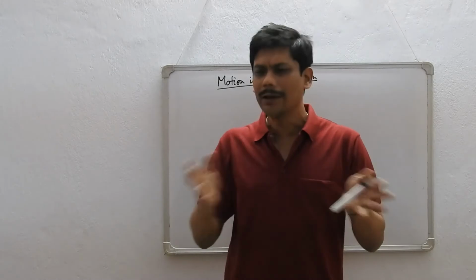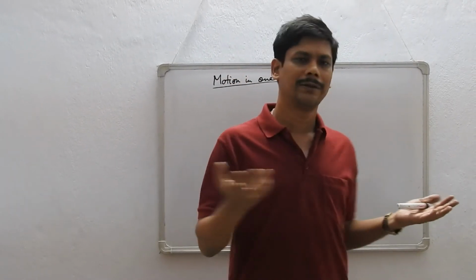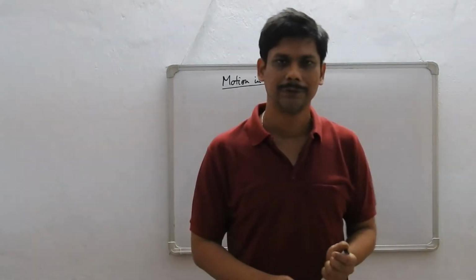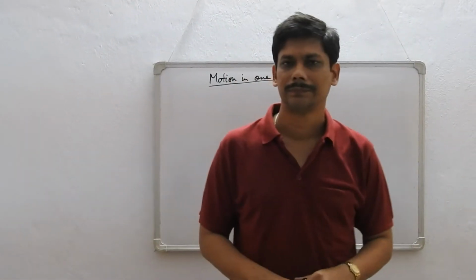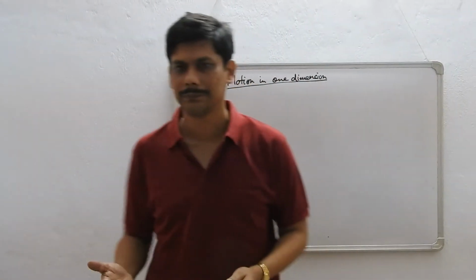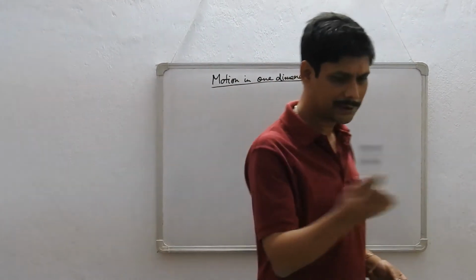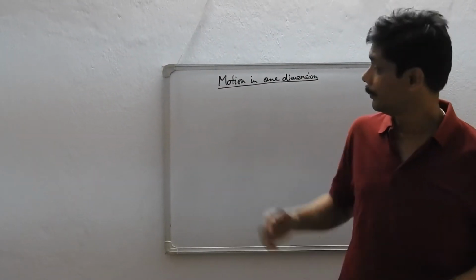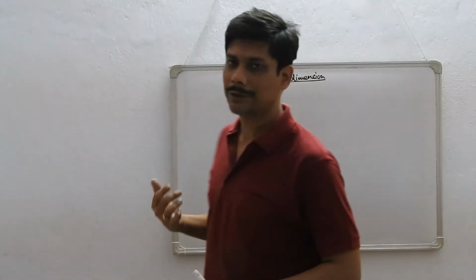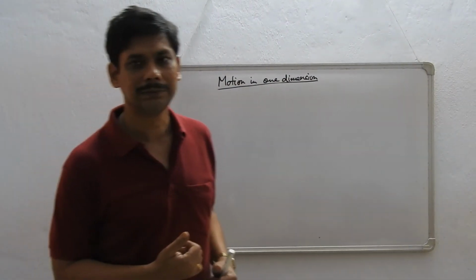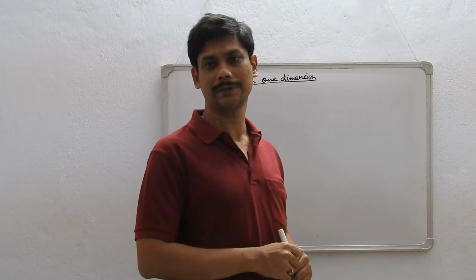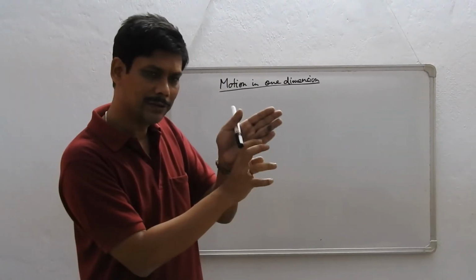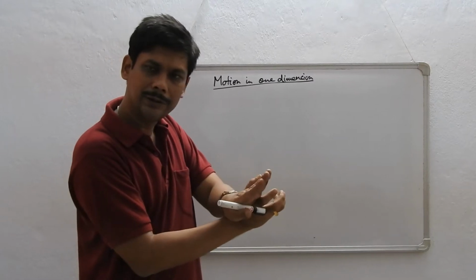Now I look around in the room and tell me which one is at rest. Well, very obvious, this board is at rest. The wall is at rest. I am in motion. My pen, yes, it is in motion. Why? Because my distance from the board or the wall is changing. But who told you the wall is at rest? Earth itself is moving. The wall is attached to the earth, so the wall is also moving.